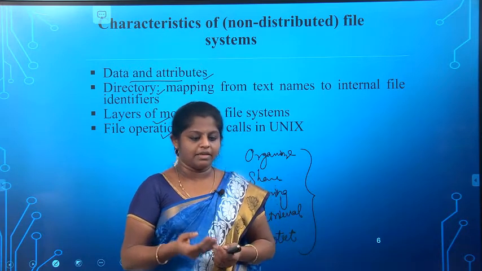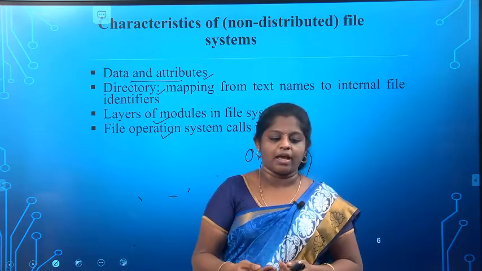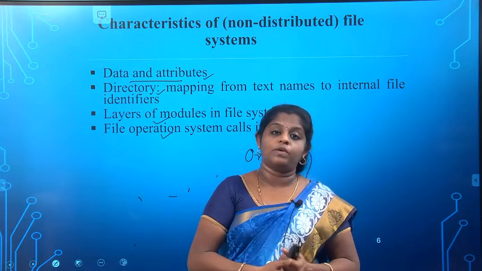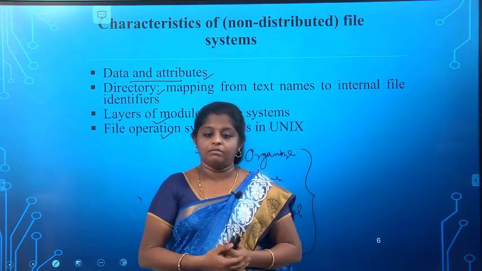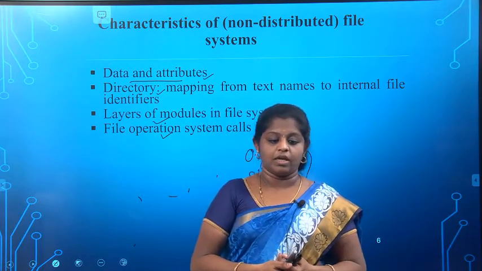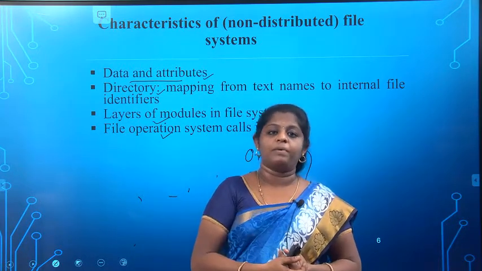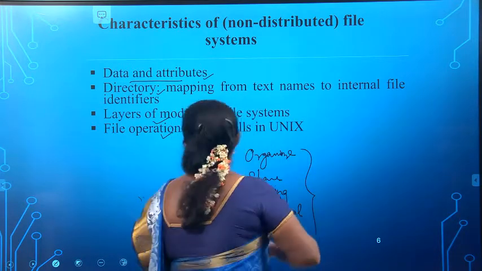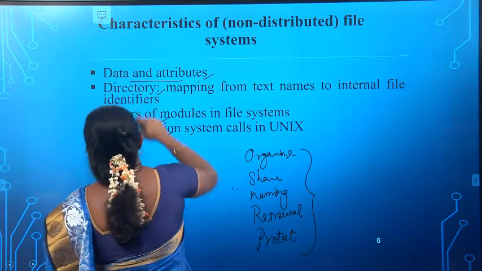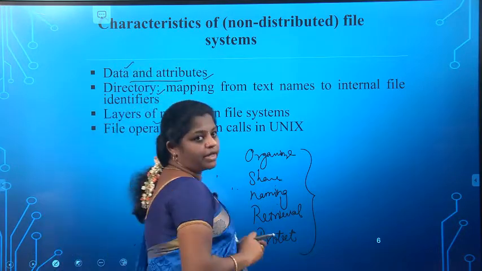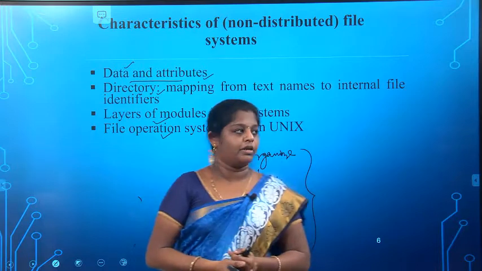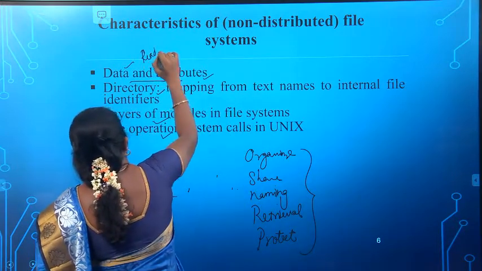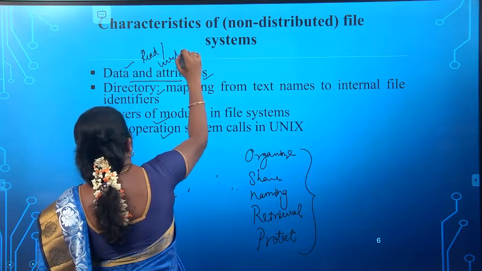Data is nothing but a sequence of data items, which can be accessed by operations. What operations can we do on the data? Either read or write, on any portion of the particular file. Only these two operations.